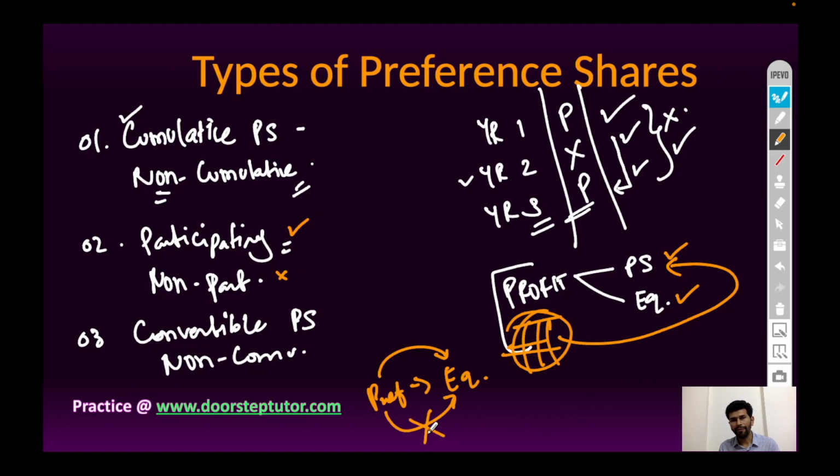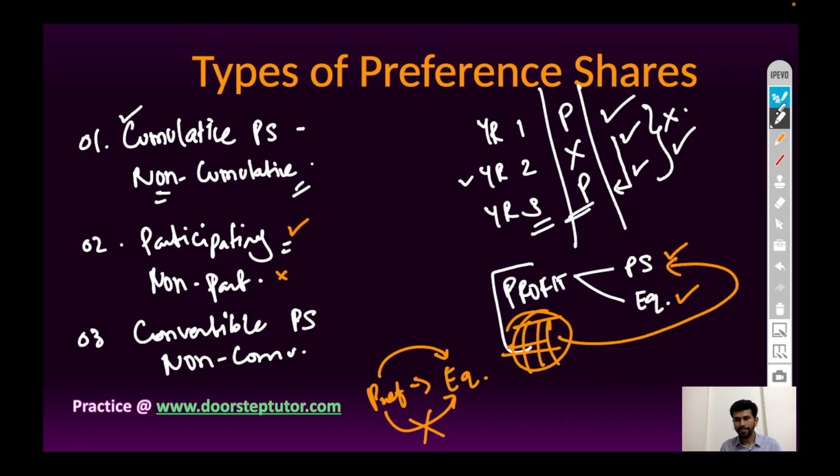So generally preference shares are temporary shares. The preference shareholders get either repayment of the capital or they get equity shares in exchange for the preference shares. So if preference shareholders get equity shares, then it is called convertible preference shares. Convertible preference shares are those shares which are converted into equity shares after a certain period of time, and non-convertible preference shares are those shares which do not get converted into equity shares after a certain period, but they get their capital in return.